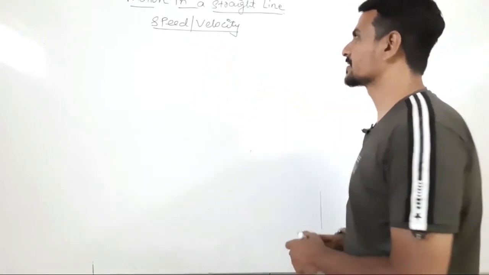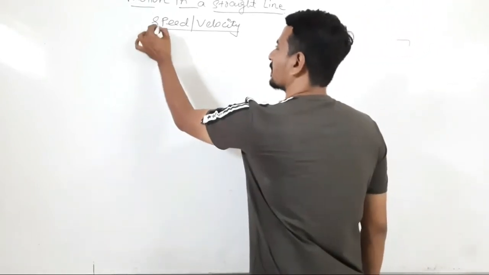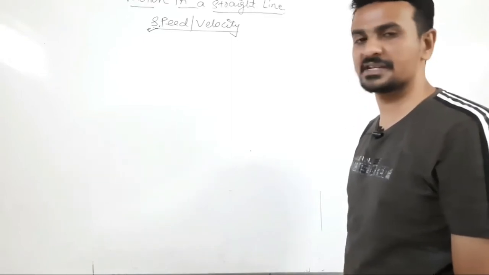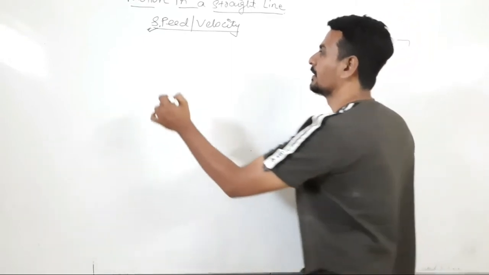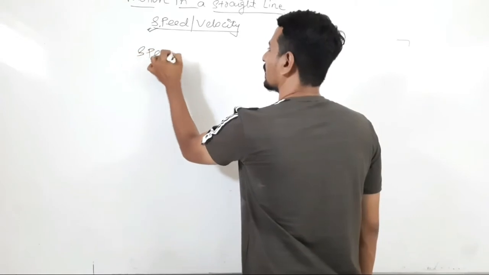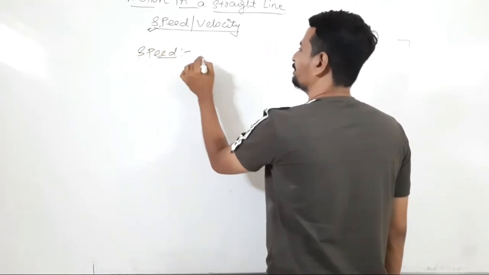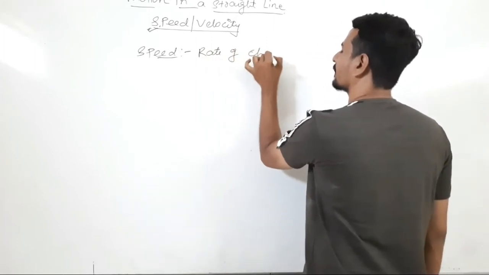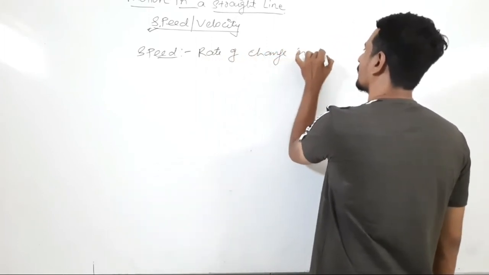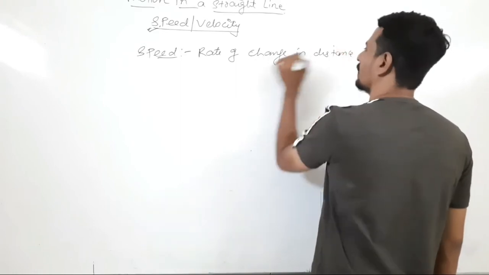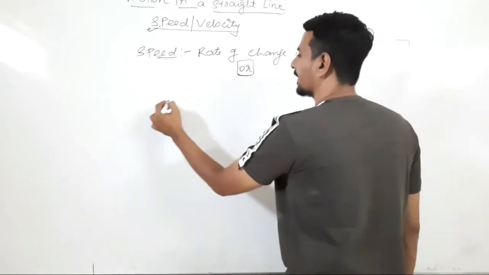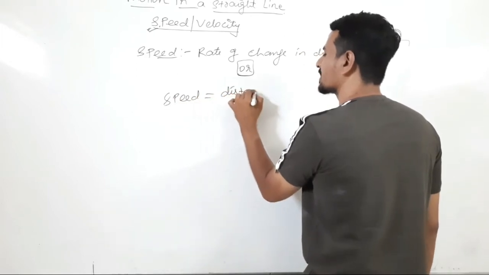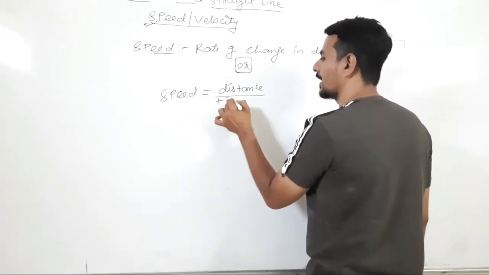Speed means the ratio of distance traveled to time taken, or rate of change in distance. Mathematically, speed is equal to distance covered upon time taken, distance by time.